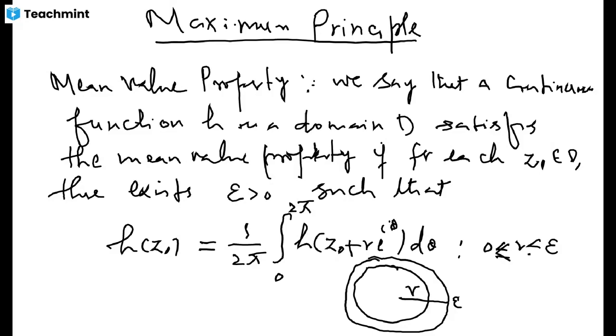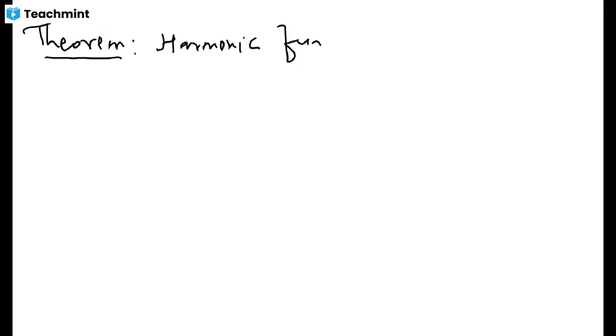And harmonic functions are the kind of functions which satisfy the mean value property. Indeed, we will see later on that they are the only functions which satisfy our mean value property. The first thing that we will prove, it's one part, is that harmonic functions satisfy the mean value property on the domain wherever they are harmonic.